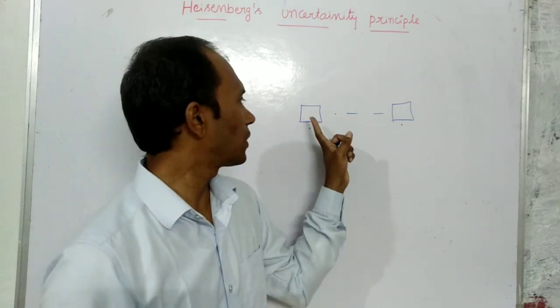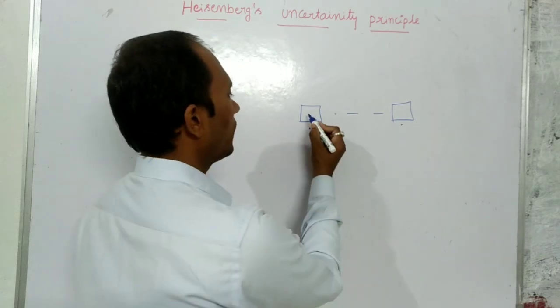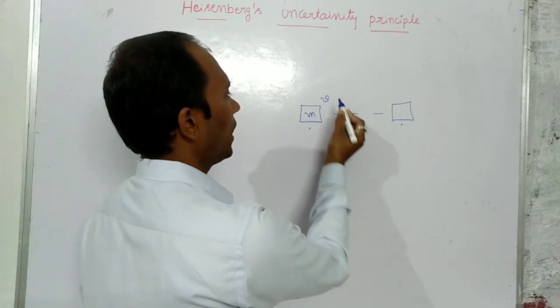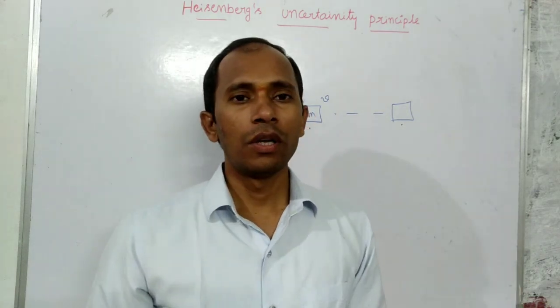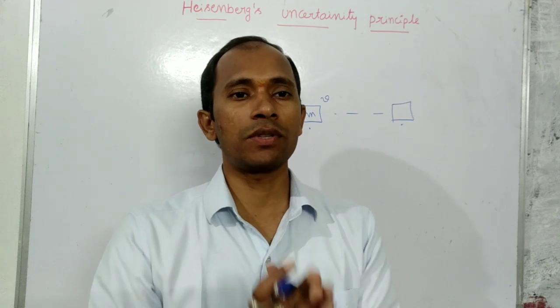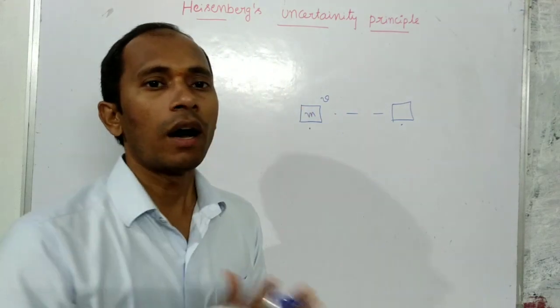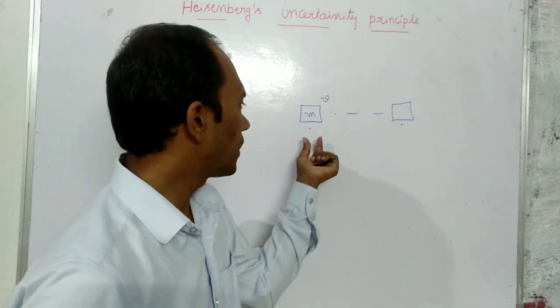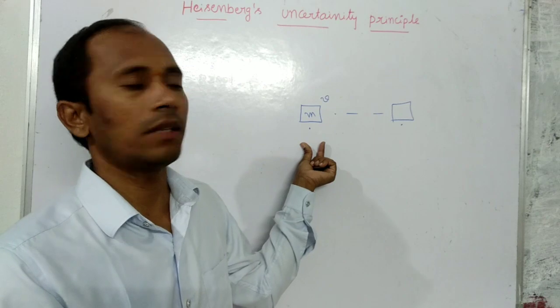Now, we know the momentum of the train, since we know its mass and its velocity. Now it is moving. If anybody wants to measure the exact position of the train, or a change in the position of the train, how can we measure it? First we have to see where the train is. So how can we see the train?